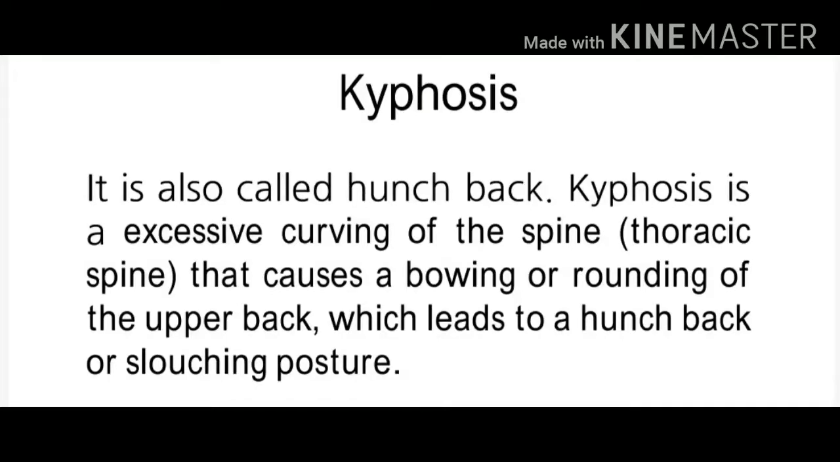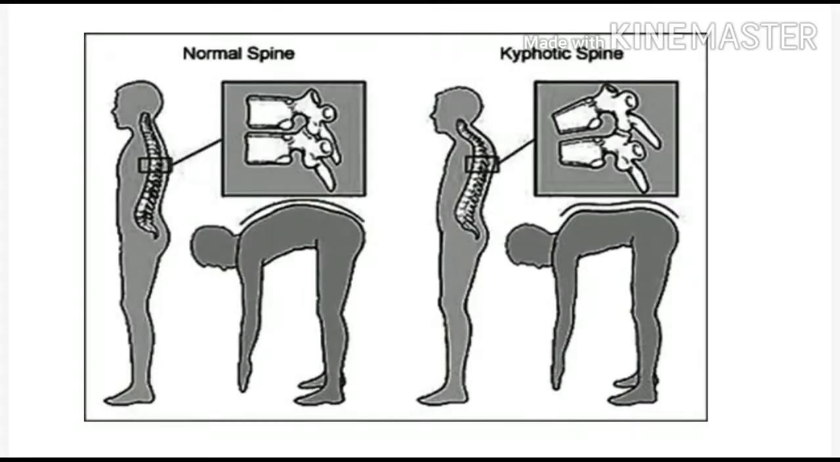Kyphosis is an excessive curving of the spine at the thoracic region that causes a bowing or rounding of the upper back, which leads to a hunchback or slouching posture. I will show you the picture of kyphosis. Here you can see what the kyphotic spine looks like. A normal spine is also given, and even when you bend forward, you see there is a round up in your thoracic region. So this is kyphosis.